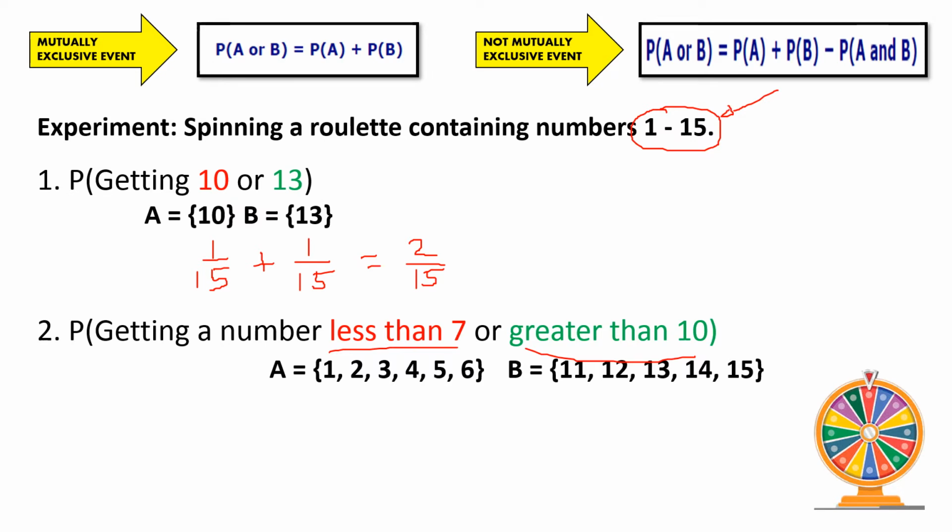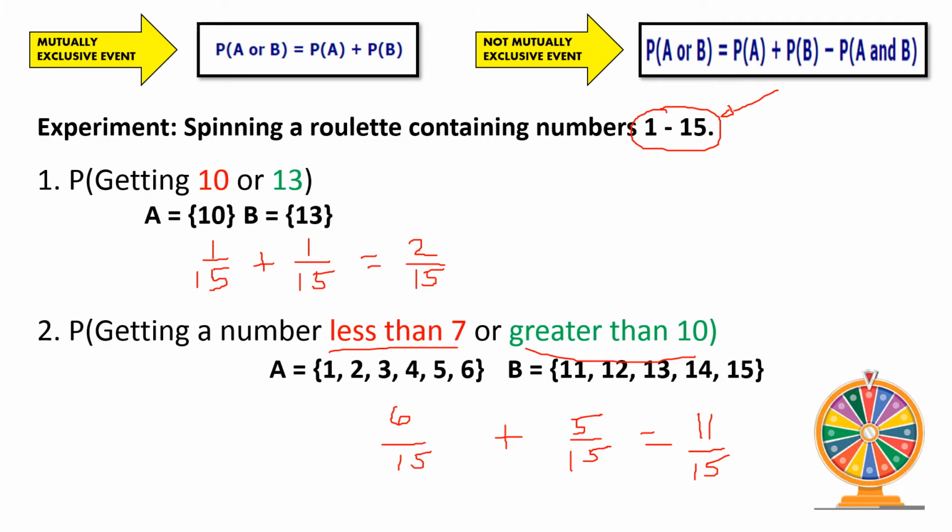So for the first event we have 6 over 15, and for the second event we have 5 over 15. On our sets, nothing is the same, therefore we're not going to have a subtracting value, and our event is a mutually exclusive event. Adding these two, 6 plus 5 gives us 11, so 11 over 15.